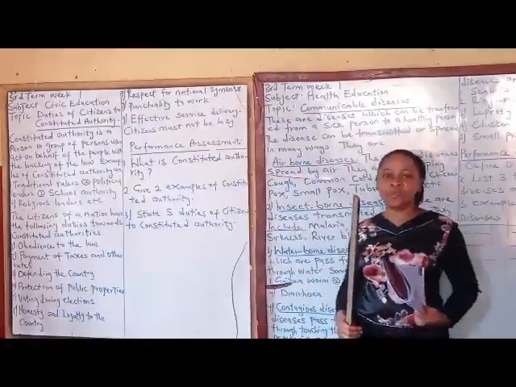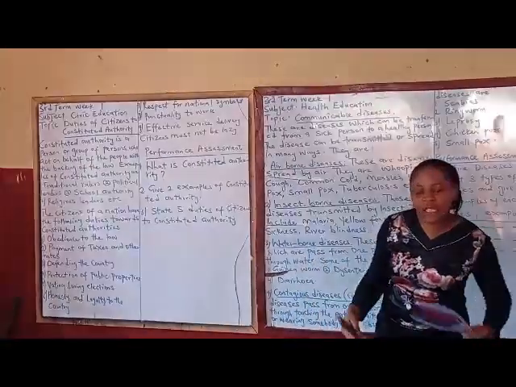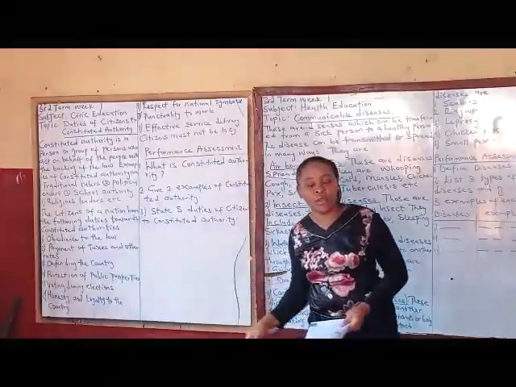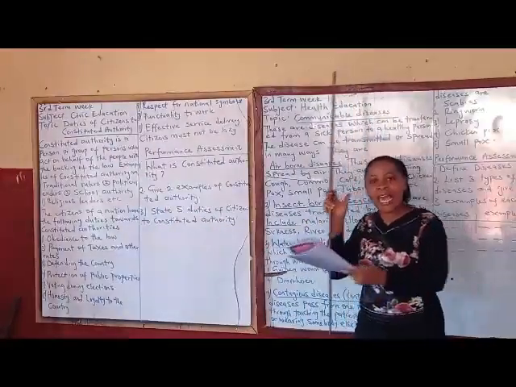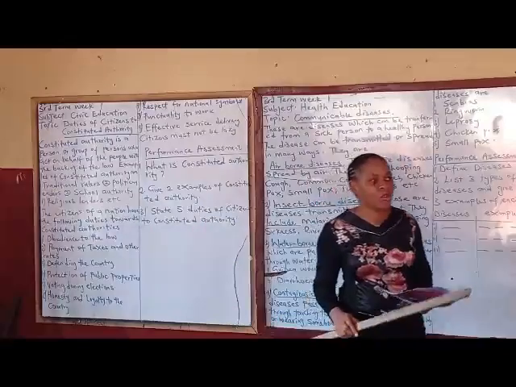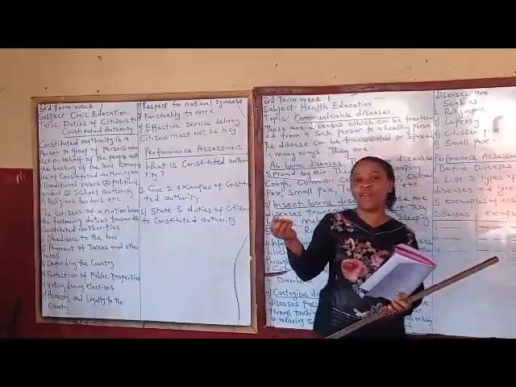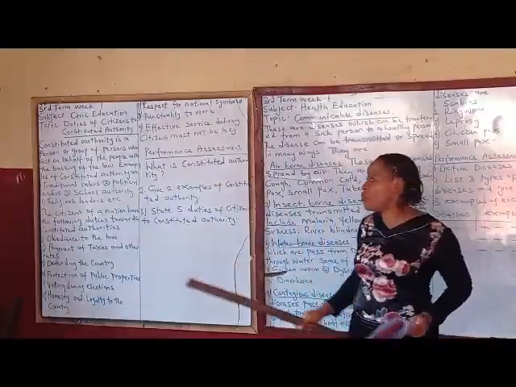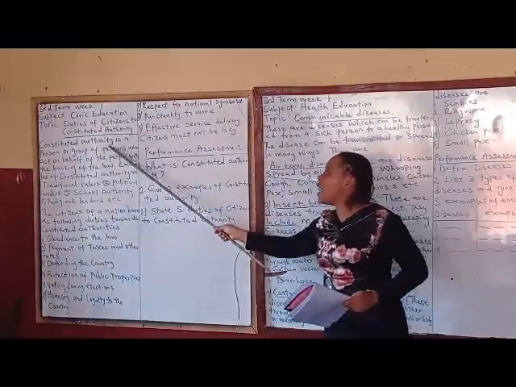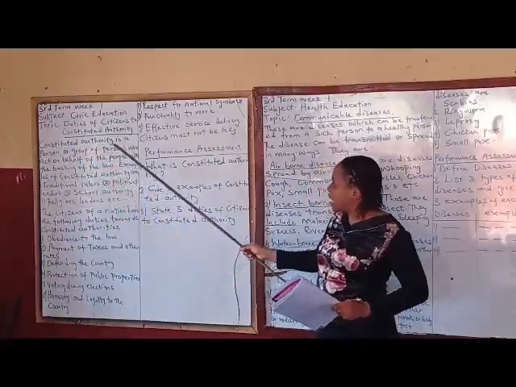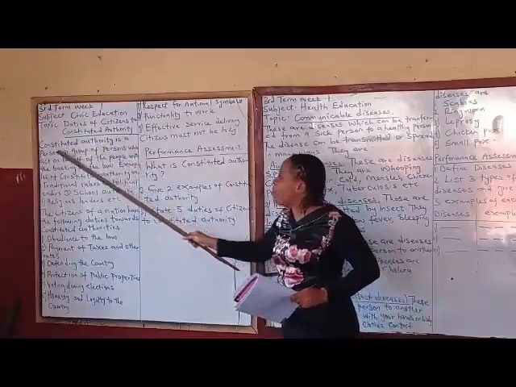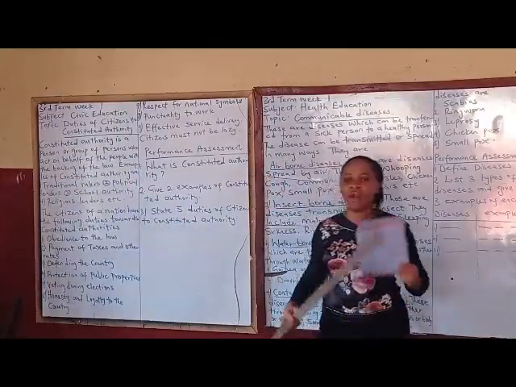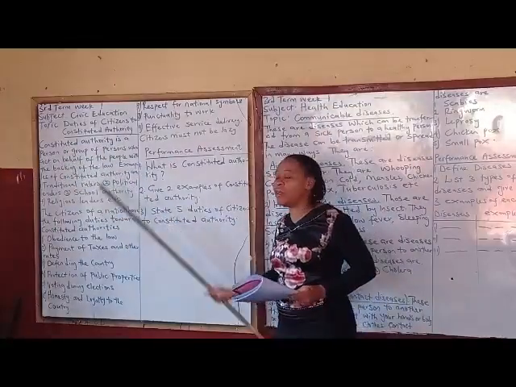Maybe in our school, we appoint the head mistress. I said, head mistress, go and represent Redemption Nursery and Primary School. The other schools will also appoint their headmaster or head mistress to go and represent the school, to get word from the governor. So what do you call that person that was sent to represent that school? We call it what? Constituted authority. So we said that constituted authority is a person or group of persons who act on behalf of the people with the backing of the law.